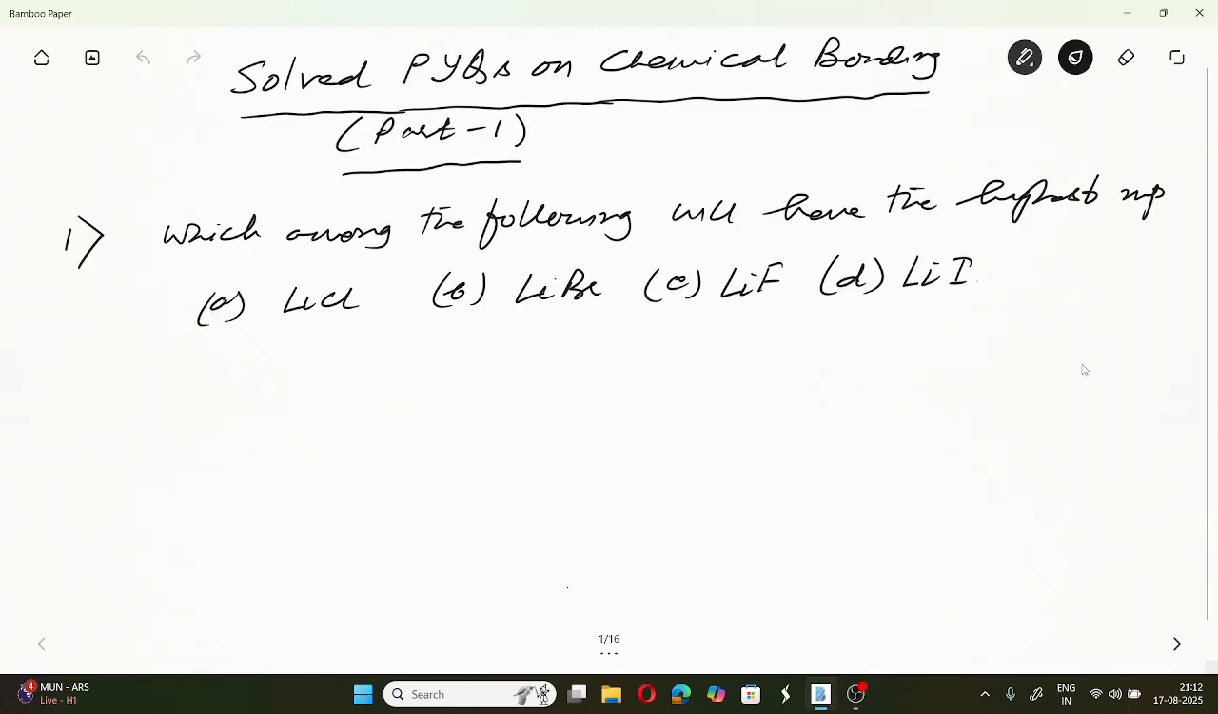So in this class, we shall discuss a few previous year's questions on chemical bonding. Now the first question: which among the following will have the highest melting point?